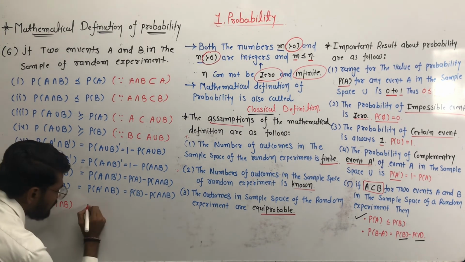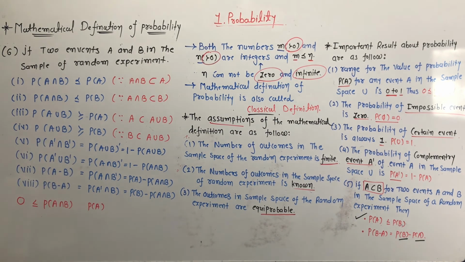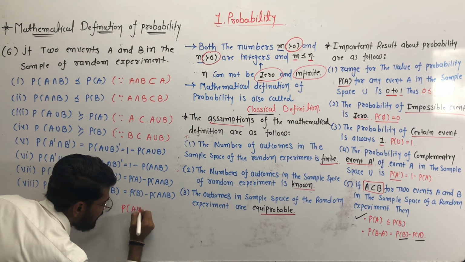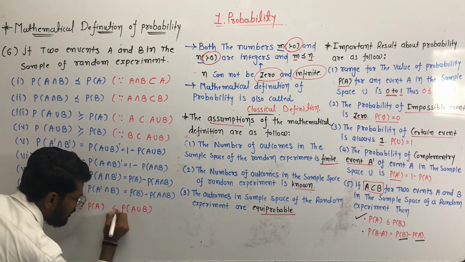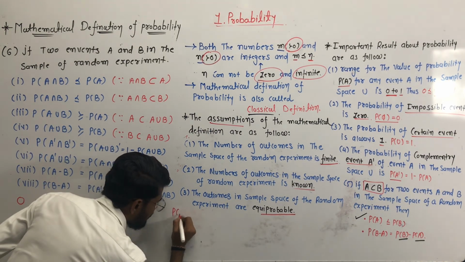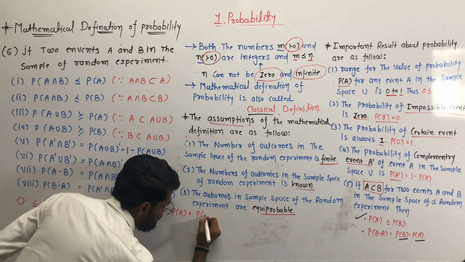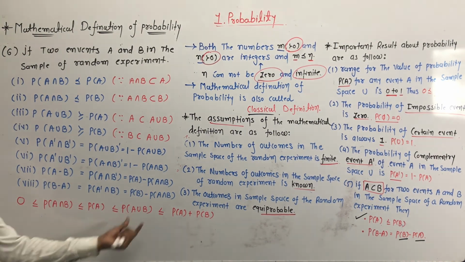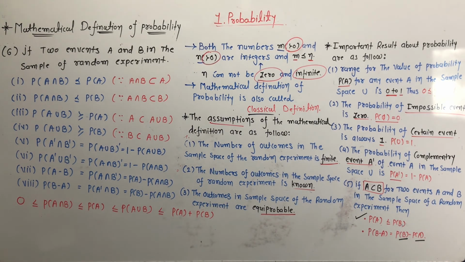The probability of event A is also greater than or equal to the probability of the intersection of A and B. The probability of the union of A and B is greater than or equal to the probability of event A, and the probability of the union of A and B is greater than or equal to the probability of the intersection of A and B. Clear? Write it down.